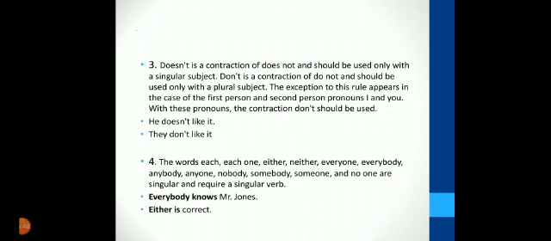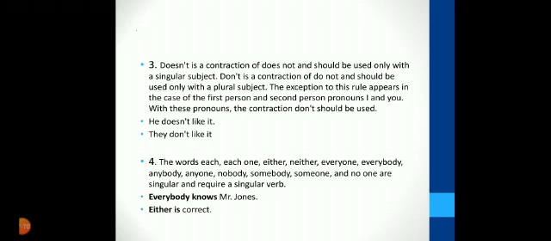Number 3. "Doesn't" is a contraction of "does not" and should be used only with a singular subject. "Don't" is a contraction of "do not" and should be used only with a plural subject. The exception to this rule appears in the case of the first person and second person pronouns, I and you. With these pronouns, the contraction "don't" should be used. Example: he doesn't like it. They don't like it.